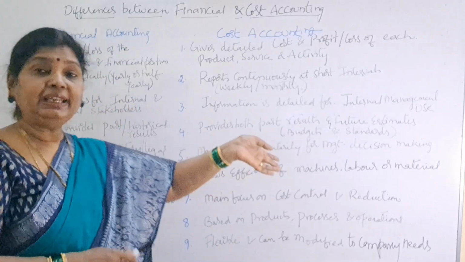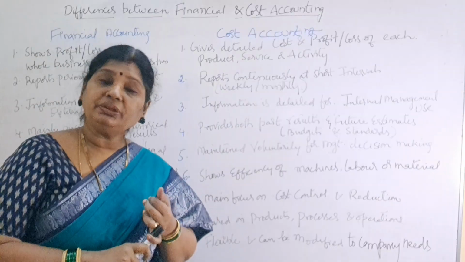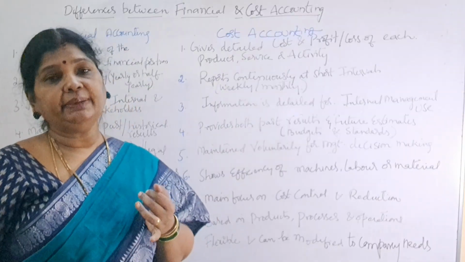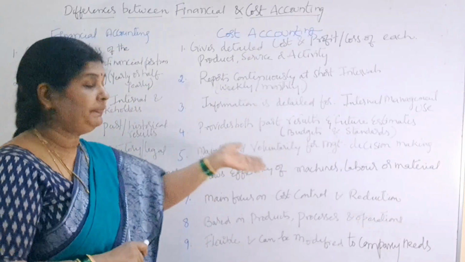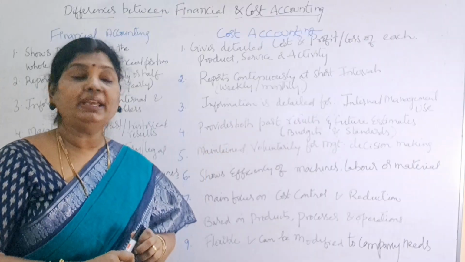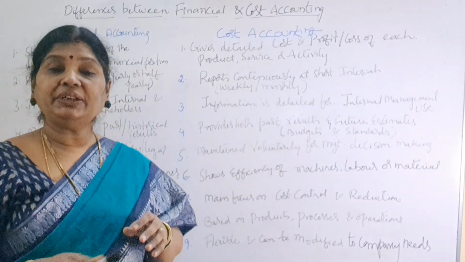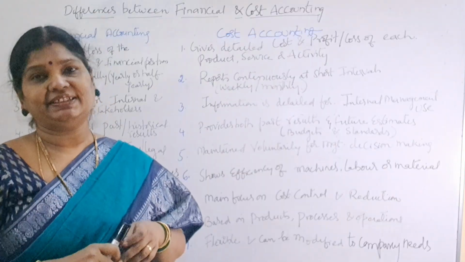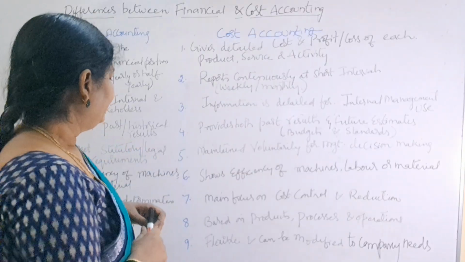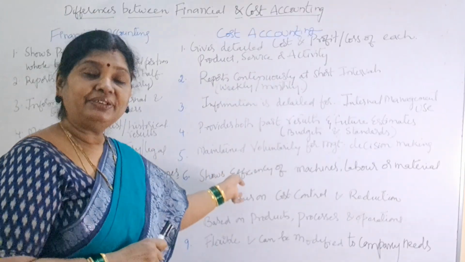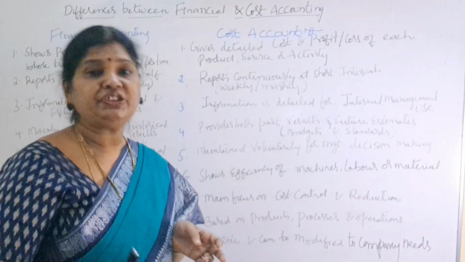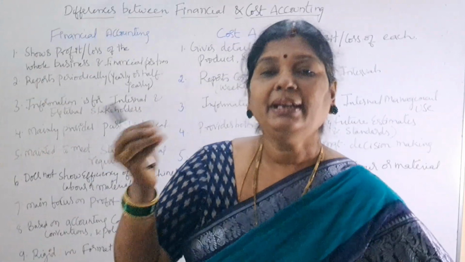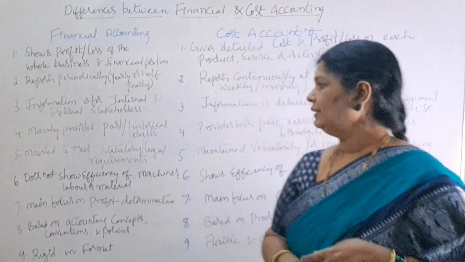So how efficiently labor is working without having much idle time, right? And how efficiently we are using our machinery, and how efficiently we are using our material without having unnecessary wastage, right? So cost accounting is prepared to know the efficiency of machinery, labor, and material.